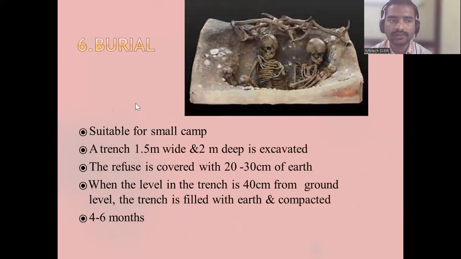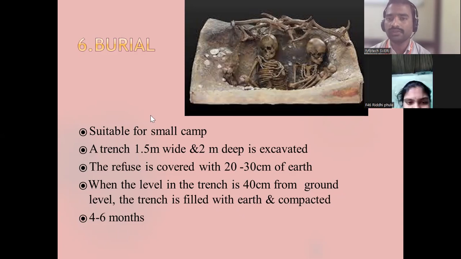So next one is burial. This is suitable for a small camp. A trench of 1.5 meter wide and 2 meter deep is excavated. The refuse is covered with 20 to 30 centimeter earth. Earth means soil. When the level in the trench is 40 centimeter from the ground level, the trench is filled with earth and compacted. Like this, human bodies and so on are buried under the soil, and to decompose it will take 4 to 6 months. This is one kind of disposal of waste.